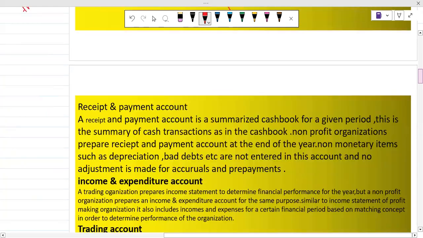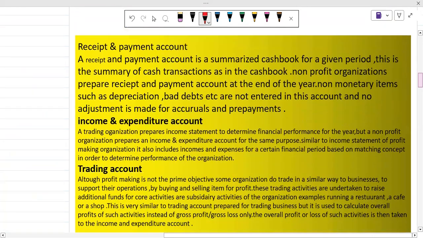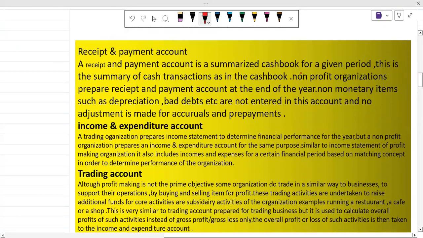So now we are going to learn the different accounts which we are supposed to make. This chapter is very important from an exam perspective. Company accounts, club accounts, cash book, ratio analysis.